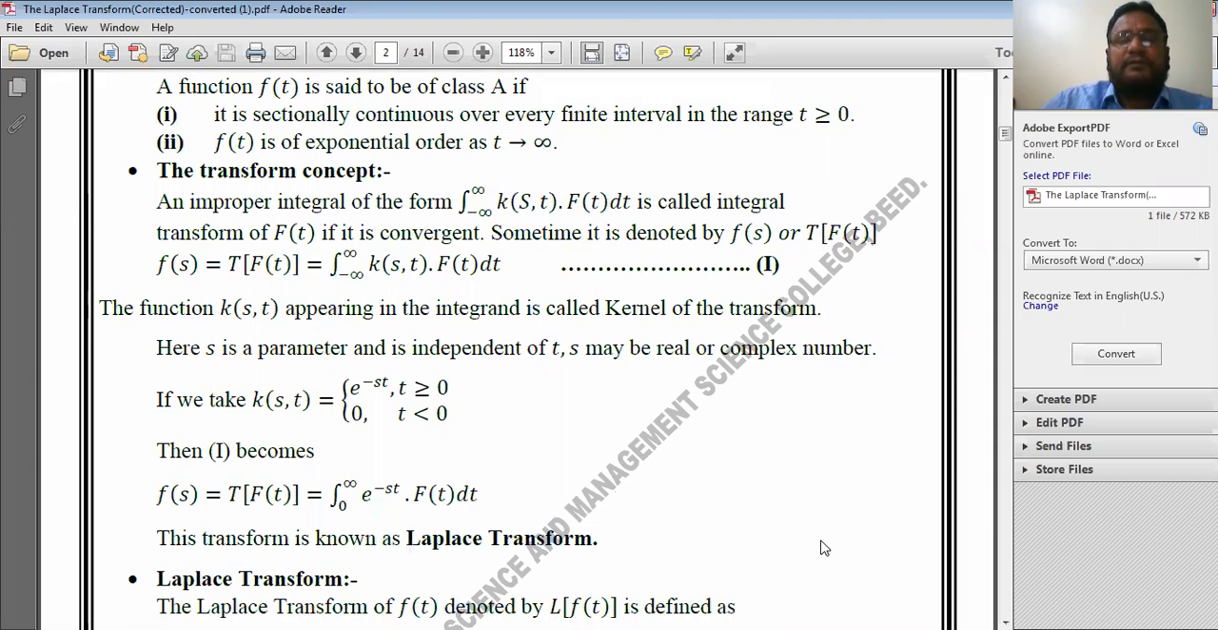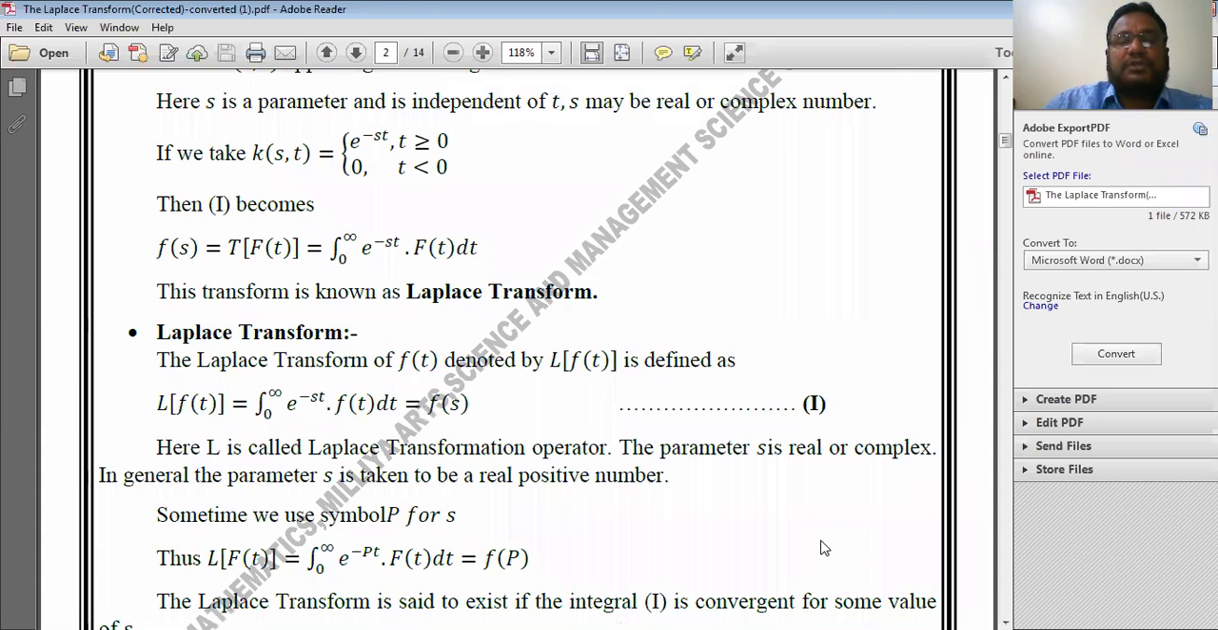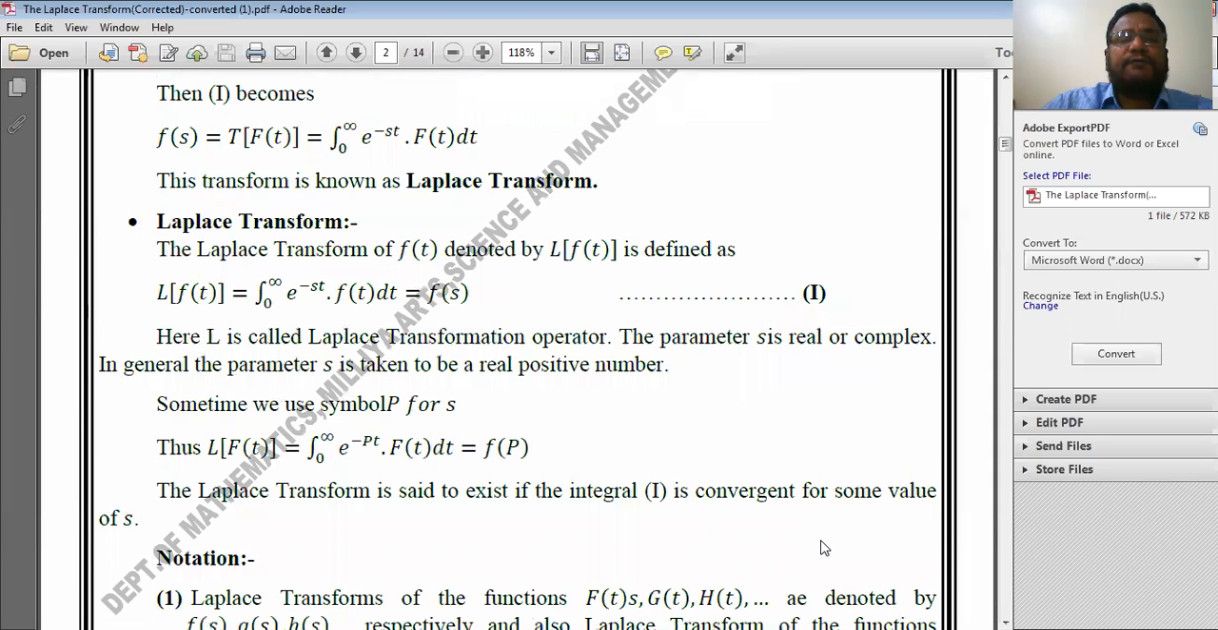Then I defined the Laplace transform. The Laplace transform of the function f of t is generally denoted by L of f of t, and it is defined as L of f of t is equal to integration from 0 to infinity of e to the power minus st into f of t into dt, which is also equal to F of s. Generally, s is also replaced by p. That means instead of s, you can write p also.